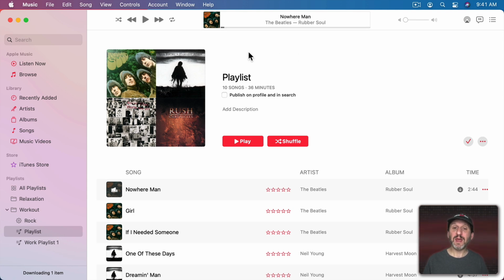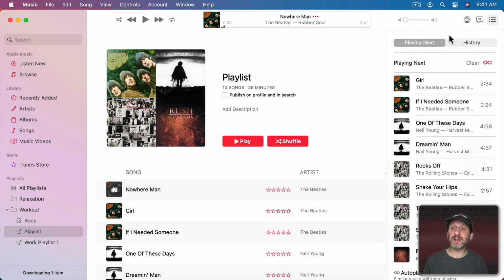But you could do the same thing with a playlist in a little different way. It's a new feature. If you have a playlist playing already, you could click here to see the list and make sure you're set to playing next. And there's a button right here, and this is for autoplay. But I call it Infinite Playlist, because with this turned on, it will go through the playlist, play all the songs in it, and when it gets to the end it'll continue to play other music that fits the songs in the playlist. So instead of your playlist just ending after say 10 or 20 songs, it will just keep going forever.